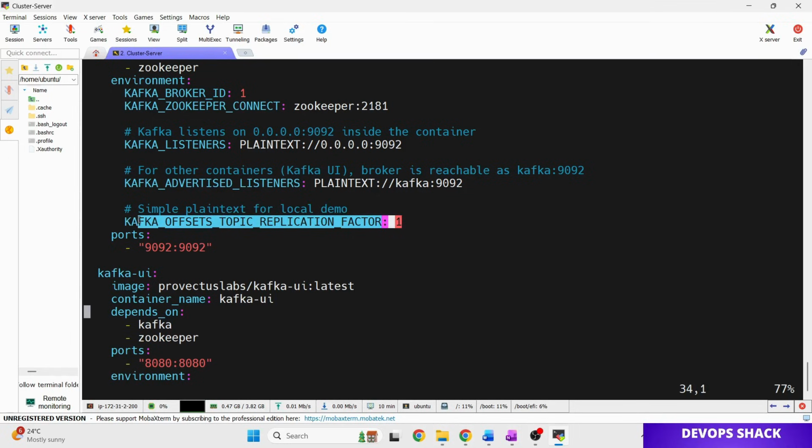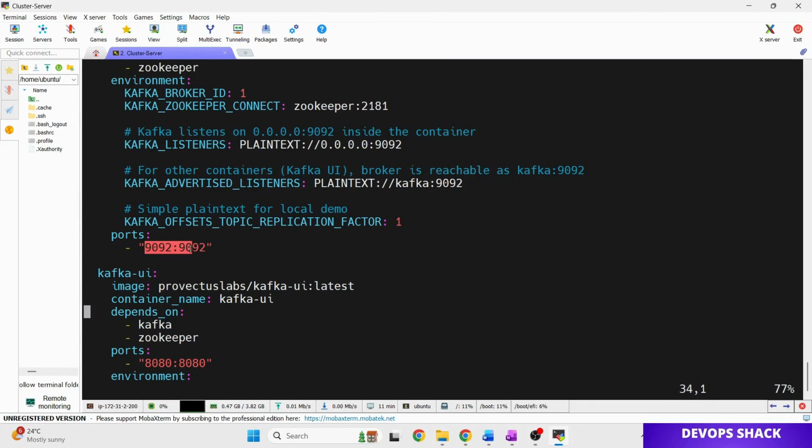In simple terms, try to understand how many brokers you have, and put that number. For example, let us say we have 2 brokers, so we put 2 here. What do we mean by that? It means we are storing data on one Kafka server, and the backup will be stored on the second. Here we have just one Kafka server, which is why I have written 1.